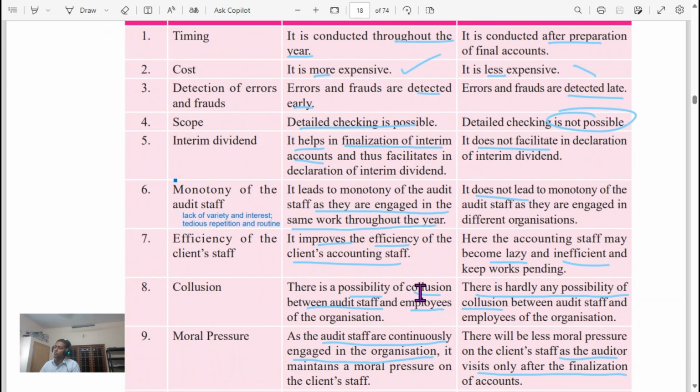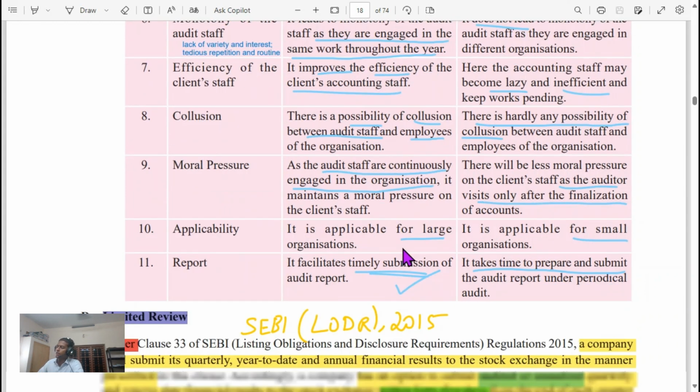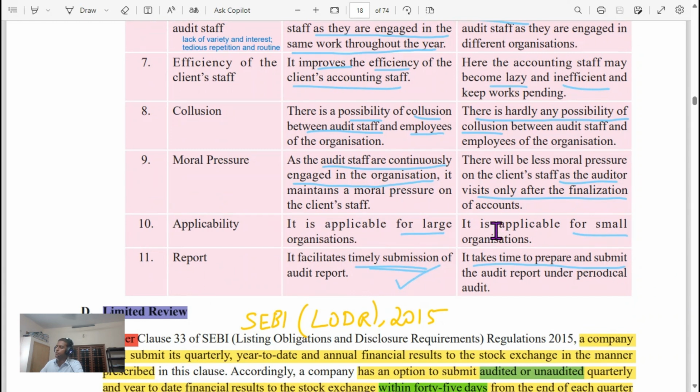In continuous audit, there is a possibility of collusion between audit staff and employees of the organization. There is hardly any possibility of collusion in periodic audit. In continuous audit, audit staff are continuously engaged in the organization. It maintains a moral pressure on the client staff. There will be less moral pressure in periodic audit. Continuous audit is applicable for large organizations. Periodic audit is for small organizations. Continuous audit facilitates timely submission of the audit report. Periodic audit takes time to prepare and submit.